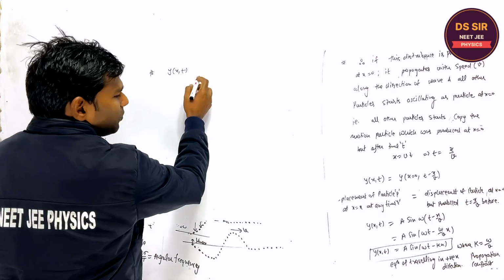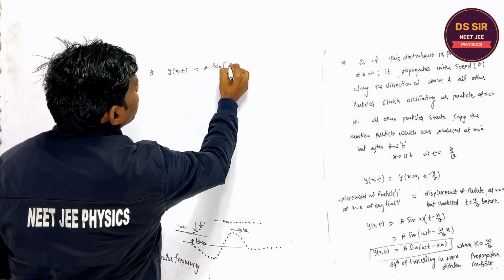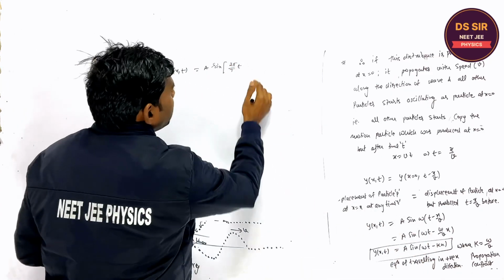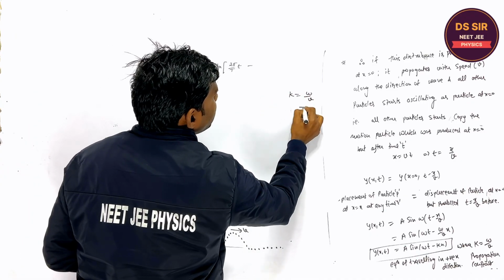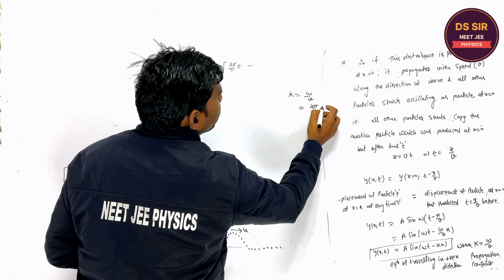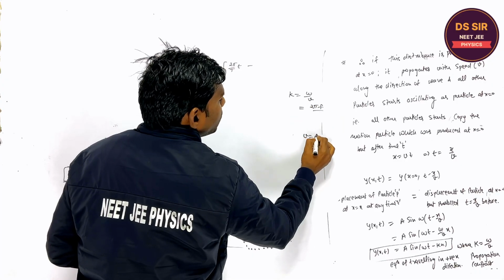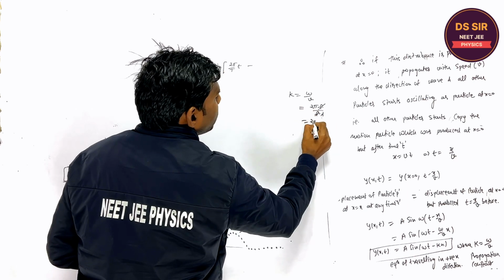It may be written as a sine, instead of omega you may write 2 pi by T into t. This is the omega, and k is omega upon v, equal to 2 pi f upon v. And v is equal to f into lambda, f will cancel out, leaving 2 pi by lambda.